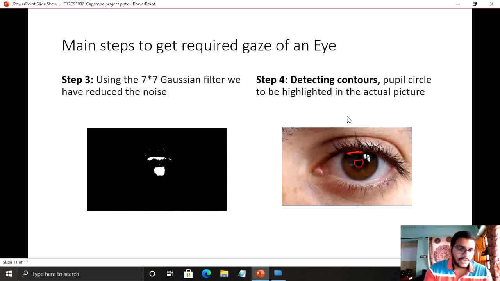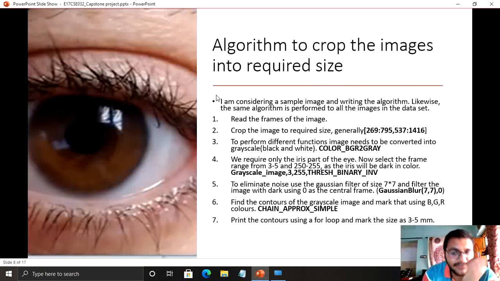So let's go to the next step, where we have used the Gaussian filter. As I mentioned earlier, I need to access only the pupil region, of which I want to calculate the diameter. So I have used the Gaussian filter and I have reduced all the noises. So let's get into the algorithm once.